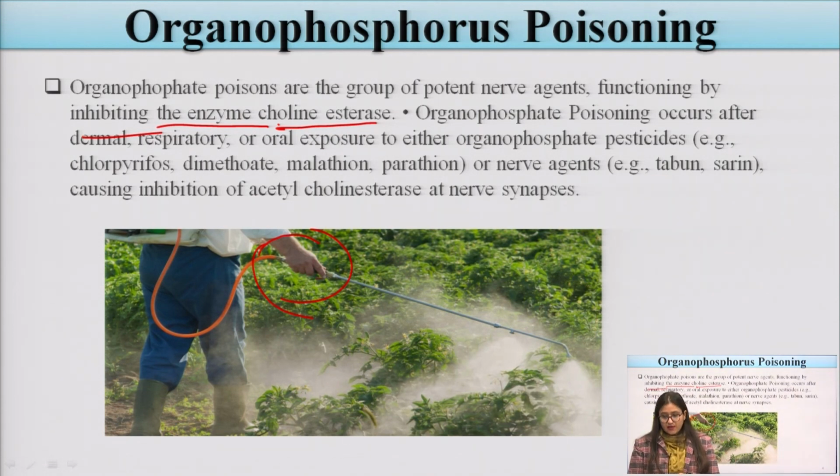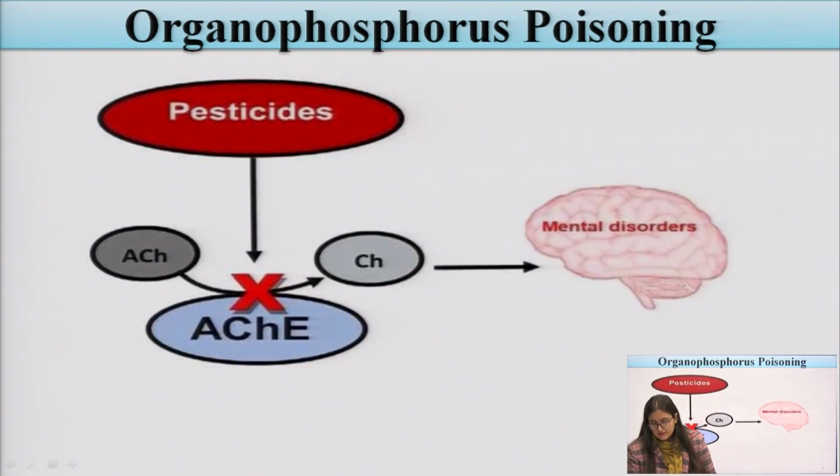Dermal means through the skin, respiratory means the individual inhales the organophosphorus compound, and oral means it accidentally goes into the mouth. These pesticides, like chlorpyrifos, dimethoate, malathion, parathion, or nerve agents like tabun and sarin, inhibit acetylcholinesterase at the nerve synapse. Now, organophosphorus poisoning.